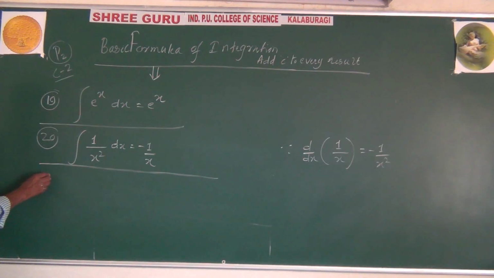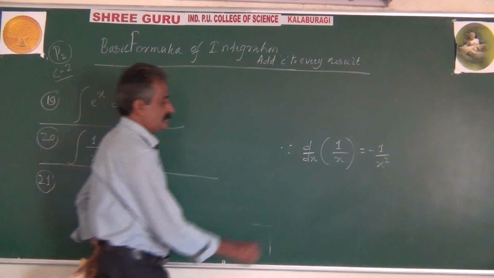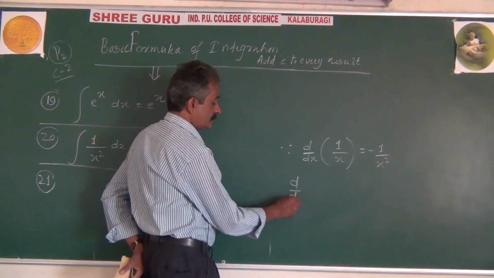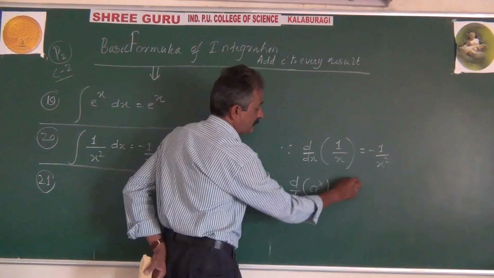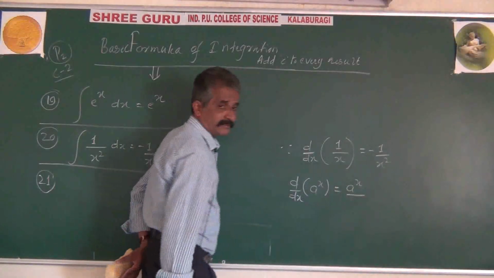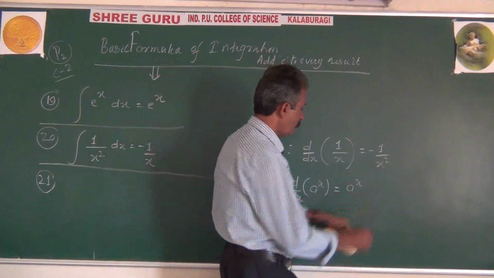First formula. You recall, what's the differentiation of a power x? Differentiation of a power x is a power x into log a.